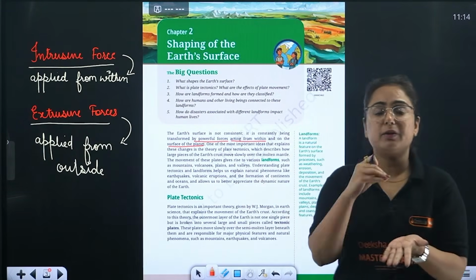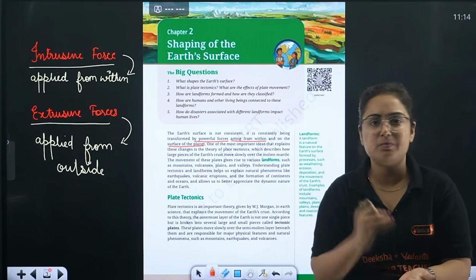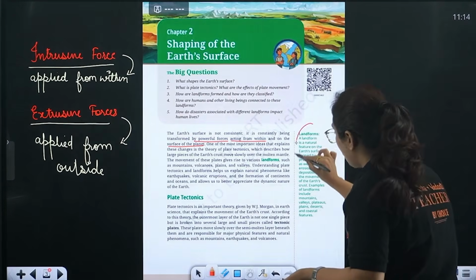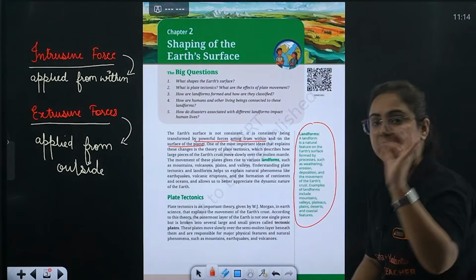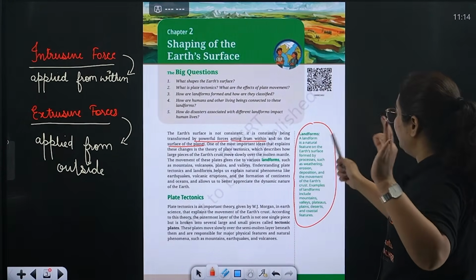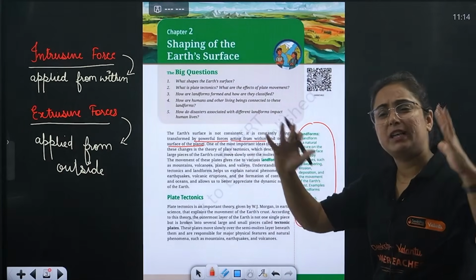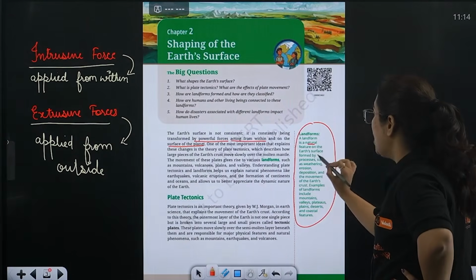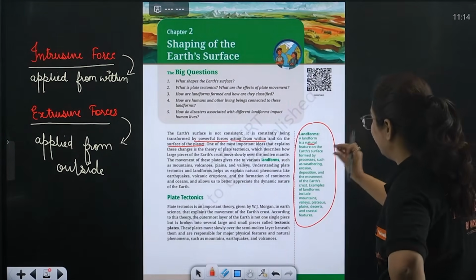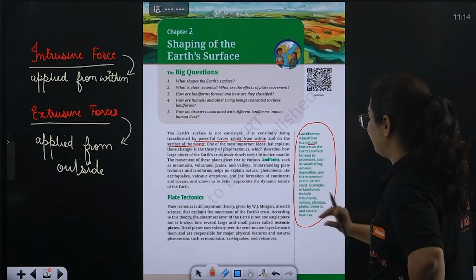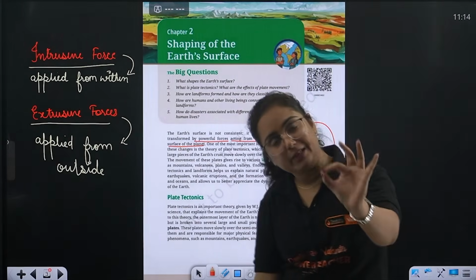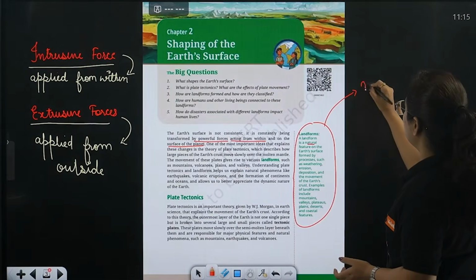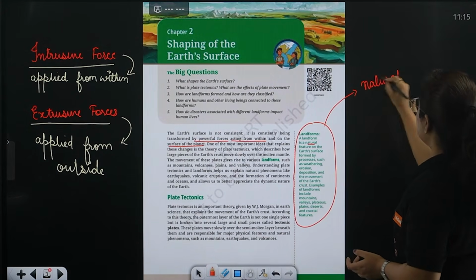No, beta. Whenever we study any term in SST, in science, in maths, everywhere, you should know a perfect definition. If a very short question comes in your exam, that defines a landform, what do we have to do? So a landform is a natural feature on the earth's surface formed by processes such as weathering, erosion, deposition and the movement of the earth's crust. You will learn every term in this chapter, but you have to understand what a landform is. So beta, a landform is a natural feature.